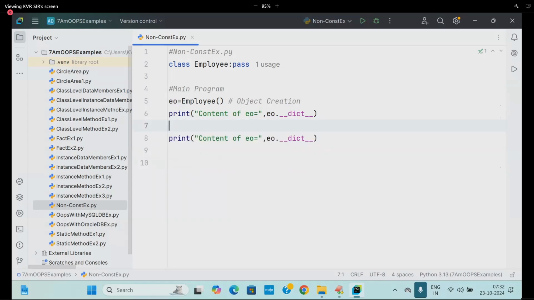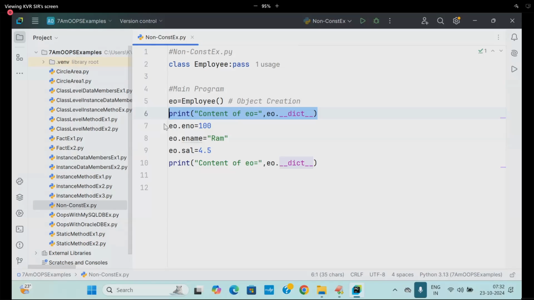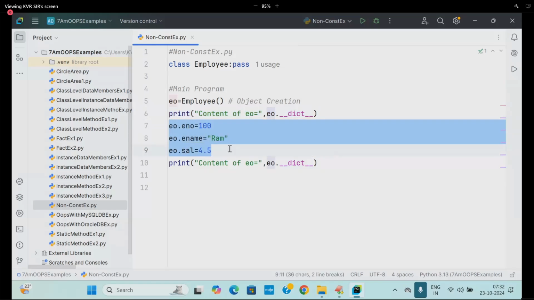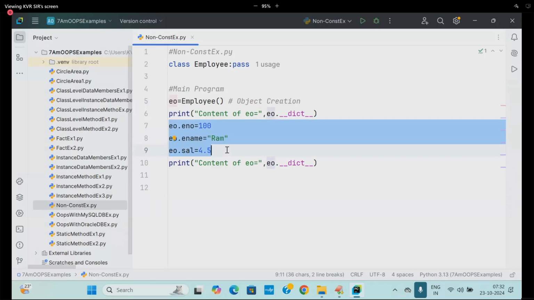This I don't want now. What am I going to do now? Another way is eo.read_emp_vals. What is this now? Calling an instance method explicitly. Here, this object is empty. Explicitly, you are writing certain statements, then the object is non-empty. We don't want those statements to be written here.